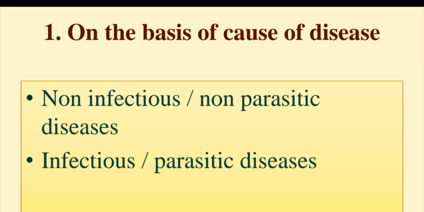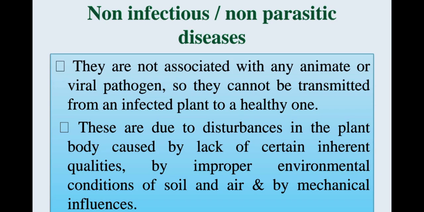First classification on the basis of cause of disease. There are two types: non-infectious or non-parasitic diseases, and second, infectious or parasitic diseases. Non-infectious diseases are not associated with any animate or viral pathogen, so they cannot be transmitted from an infected plant to a healthy one. These are due to disturbances in the plant body caused by lack of certain inherent qualities, by improper environmental conditions of soil and air, and by mechanical influences.